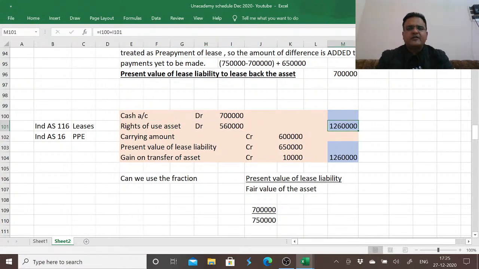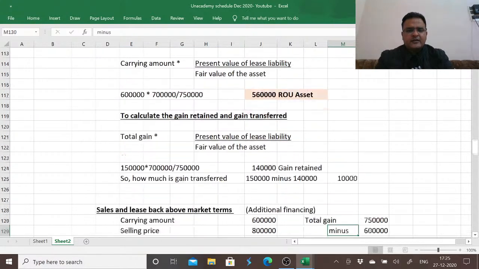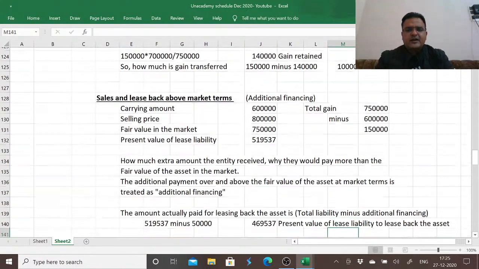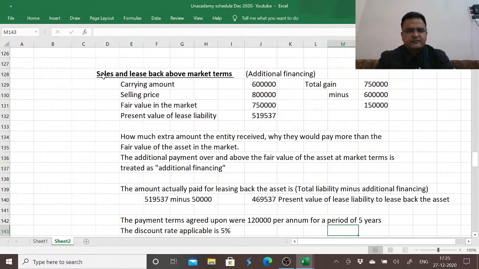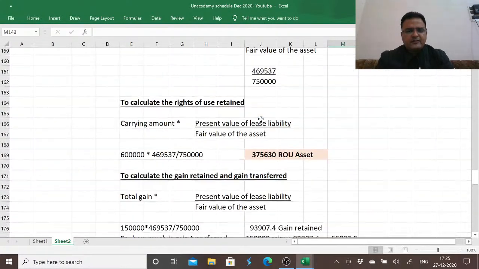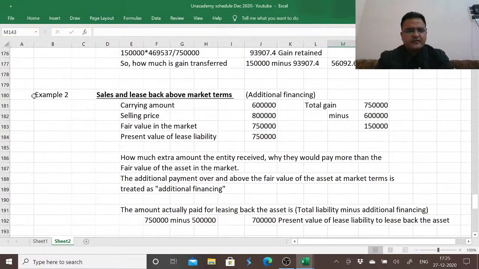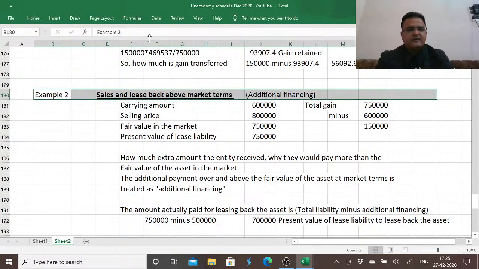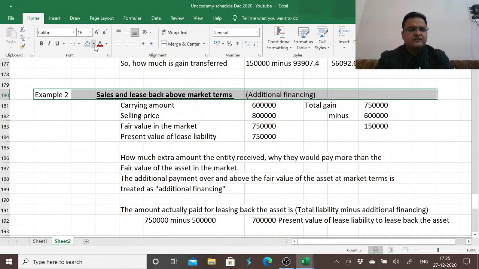So if the market terms value is 13,10,000, now we are receiving 50,000 extra in the third scenario, sale and leaseback above market terms, additional financing.